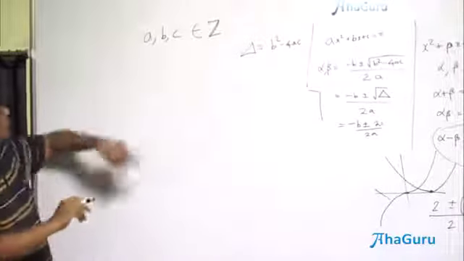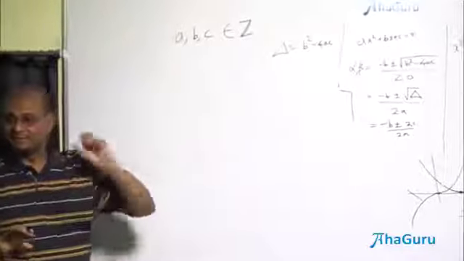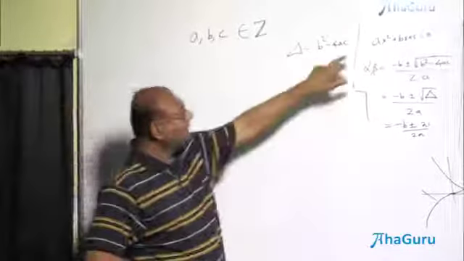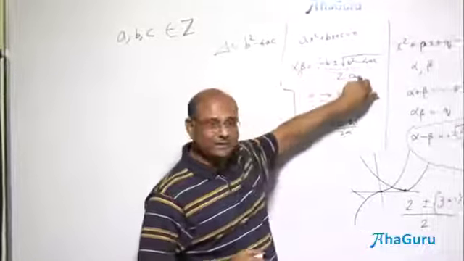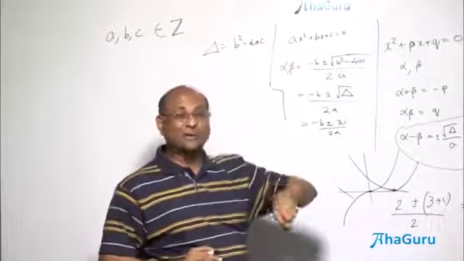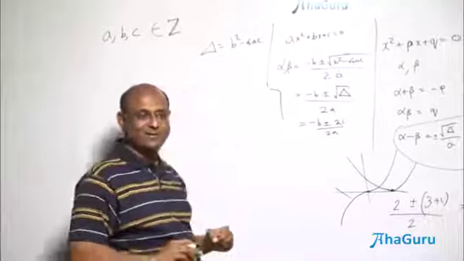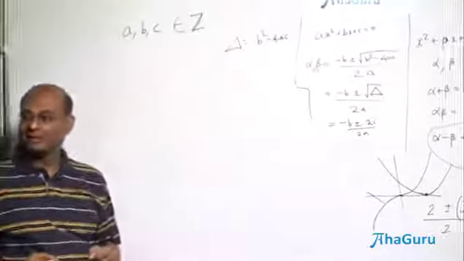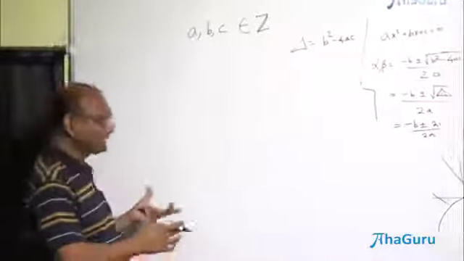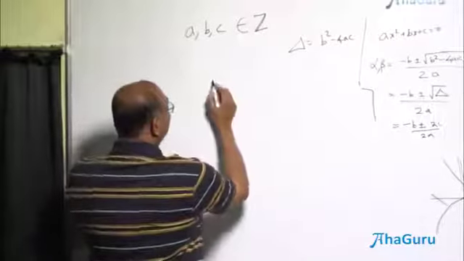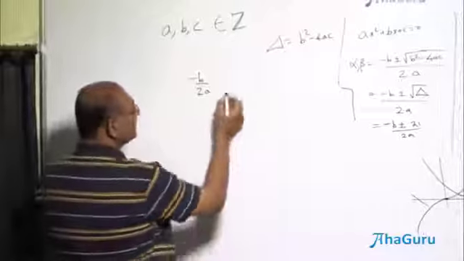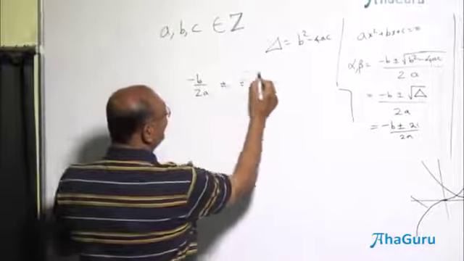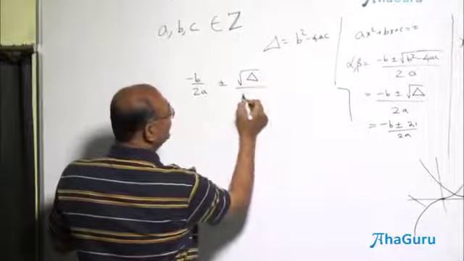Okay. So if you look at this, a, b, c are integers. So what is a? Integer, b integer, c integer. So this minus b is an integer, this is also an integer. Will this be a rational number or not a rational number? It could be a rational number, but when will it be a rational number? Minus b by 2a is definitely a rational number. Plus minus root of delta by 2a.